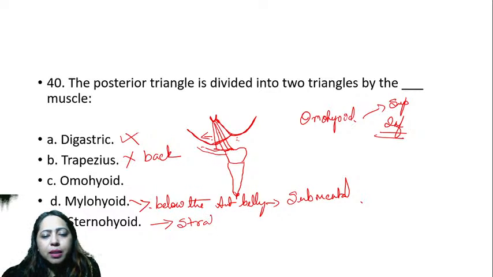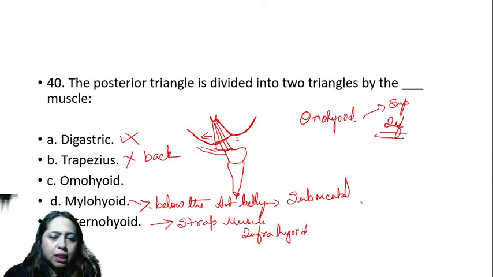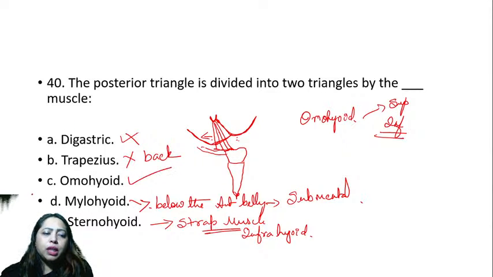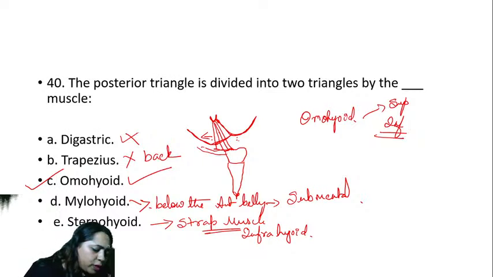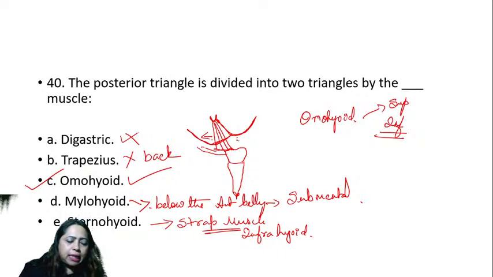It's a strap muscle, an infrahyoid muscle. What about omohyoid? So that answer is omohyoid muscle. How many of you said it is C? You say C, Pooja says C, and Yash says C. So the answer is omohyoid.